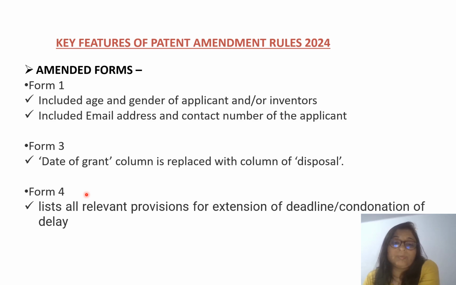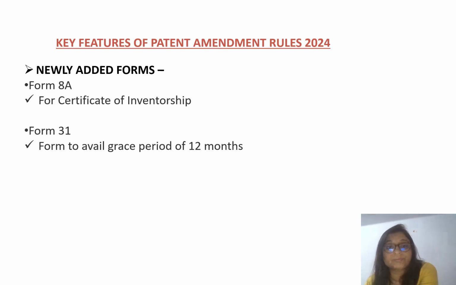Now if we talk about the form 4, which is specifically used for the extension of time, it lists all relevant provisions for extension of deadlines or condonation of delay. It is not that form 4 will be used only for one particular thing. Irrespective of that, it will be used for the extension of deadline for all the related provisions discussed in rule number 138.